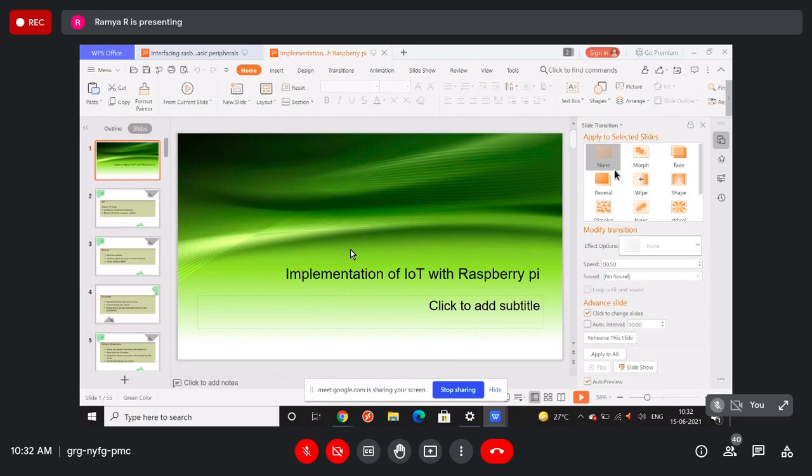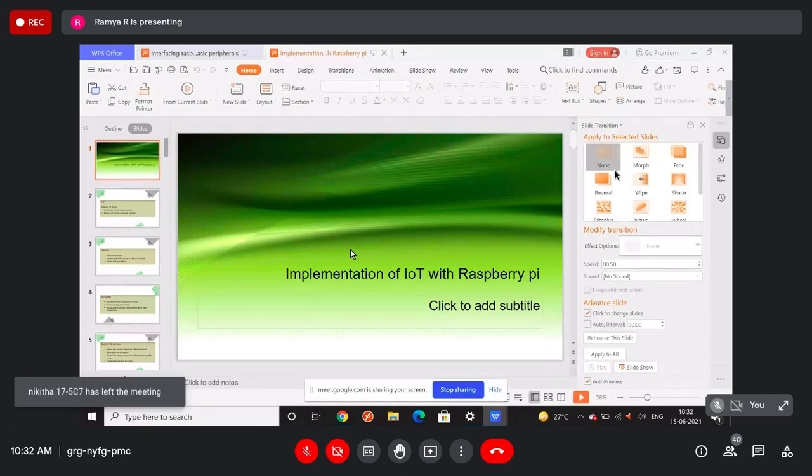Whenever I was explaining this Raspberry Pi, I was explaining through the terminal. It's not like a Windows operating system interface; it is completely different, with flavors of Linux. I told you how to download this Raspbian operating system.